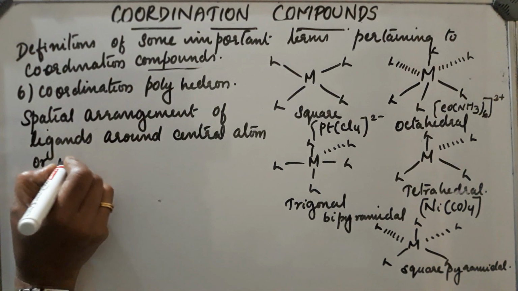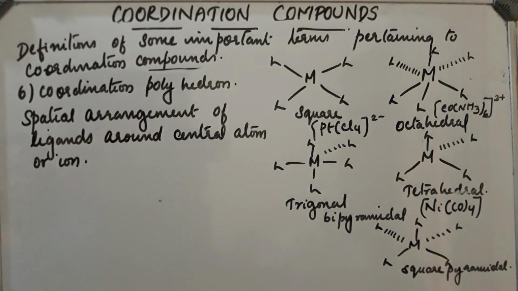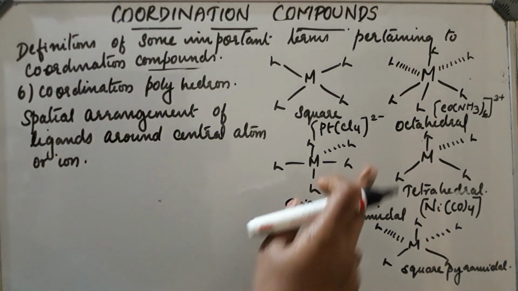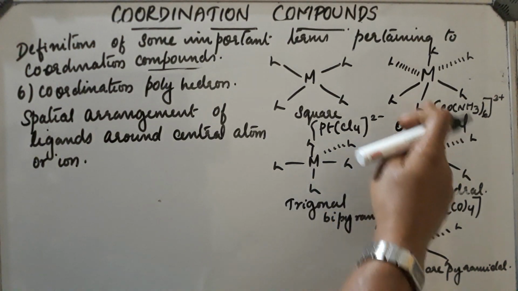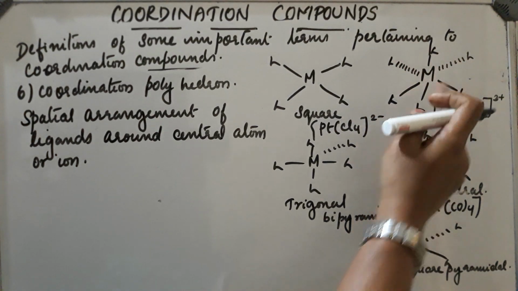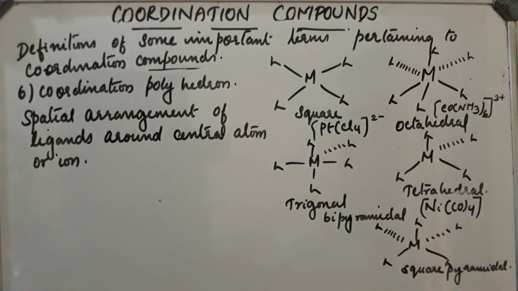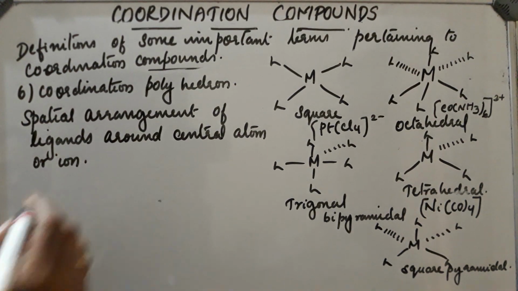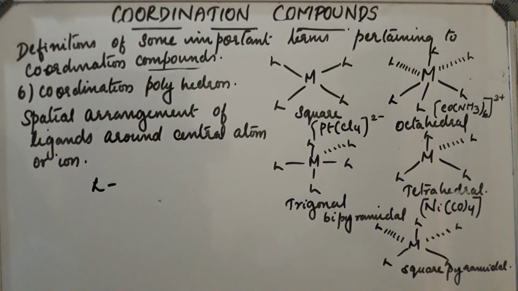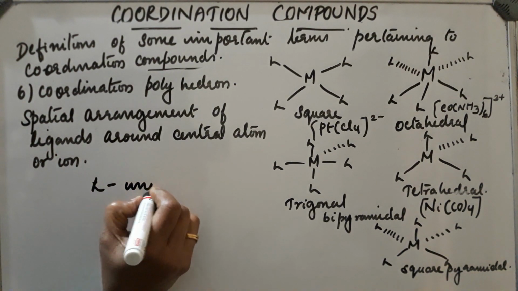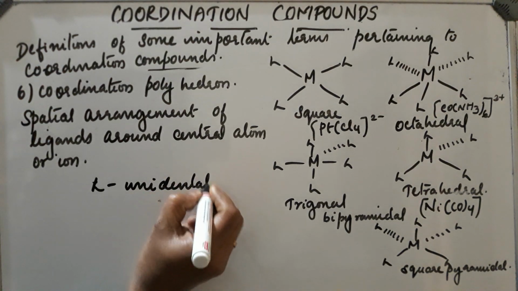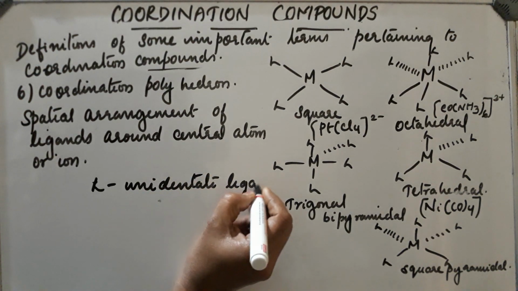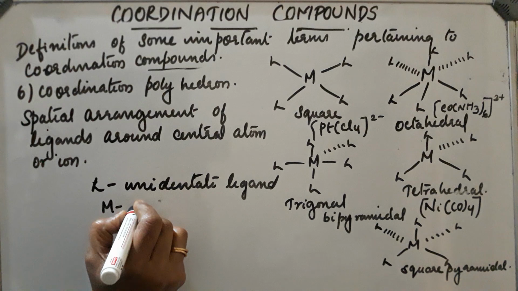Or ion is called as coordination polyhedron. There are different types of spatial arrangement. First one is octahedral, like this: 1, 2, 3, 4, 5, 6. Six ligands are attached spatially around a metal atom. L represents the unidentate ligand, and M is the metal.